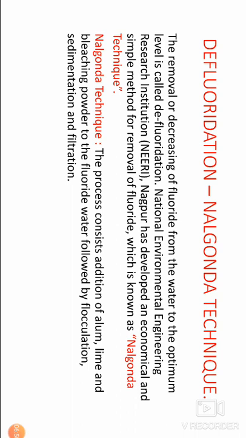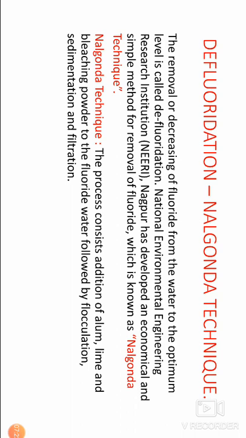In the Nalgonda area, the fluoride concentration is 14 ppm to 16 ppm. Because of this, the technique is called the Nalgonda technique. The process consists of addition of alum, lime, and bleaching powder to the fluoride water, followed by flocculation, sedimentation, and filtration.